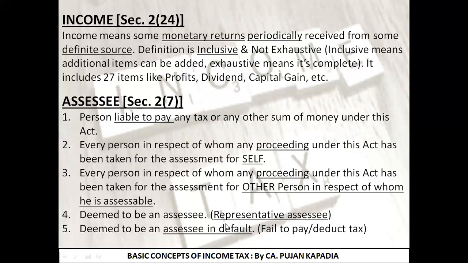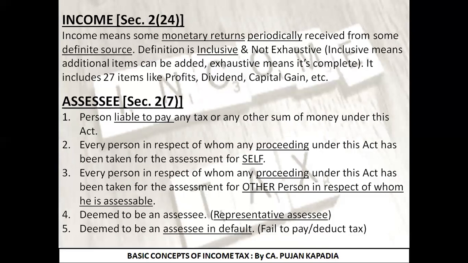Fourth was representative assessee, under which I gave you the example of a minor and its parents. The income is earned by the minor, so the tax liability is on the minor. But since the income is clubbed, the income is added to the income of the parent. So the parent will be termed as the representative assessee. And the last is assessee in default. I gave you the example.